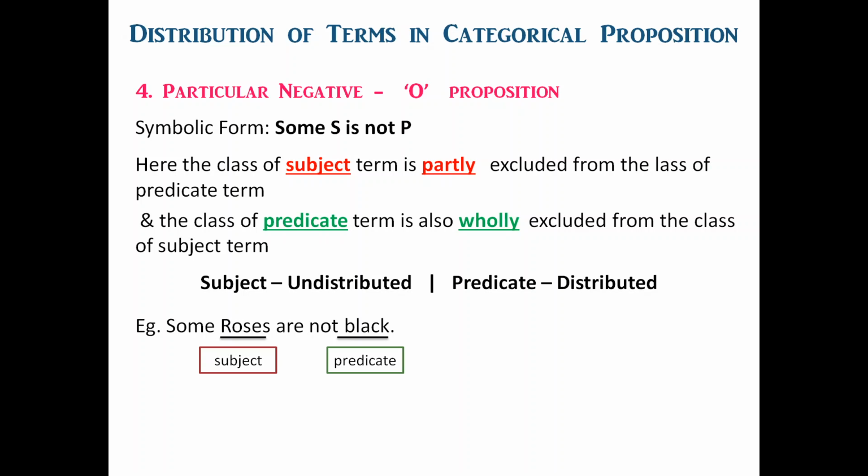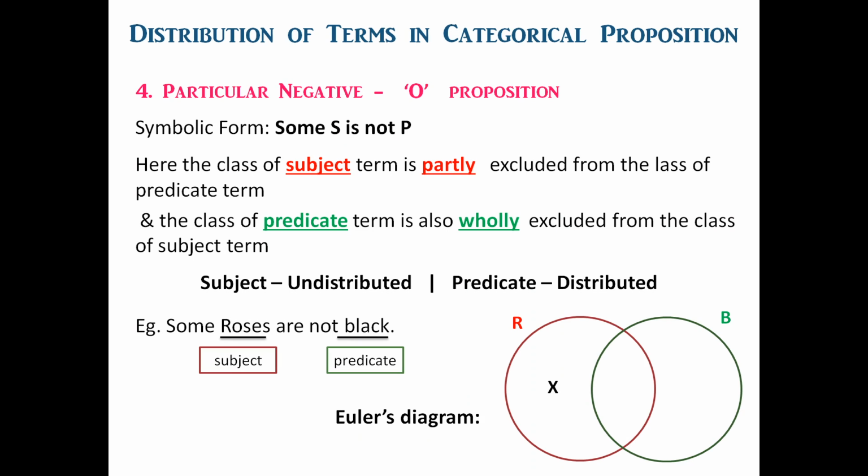We can understand this with the help of Euler's diagram. We can see that X lies in the circle R, in that part of the circle R which is outside the circle B. So that clearly shows that R is excluded from B partly, whereas the circle B is excluded from R wholly. So the subject is undistributed, whereas the predicate is distributed in O proposition.